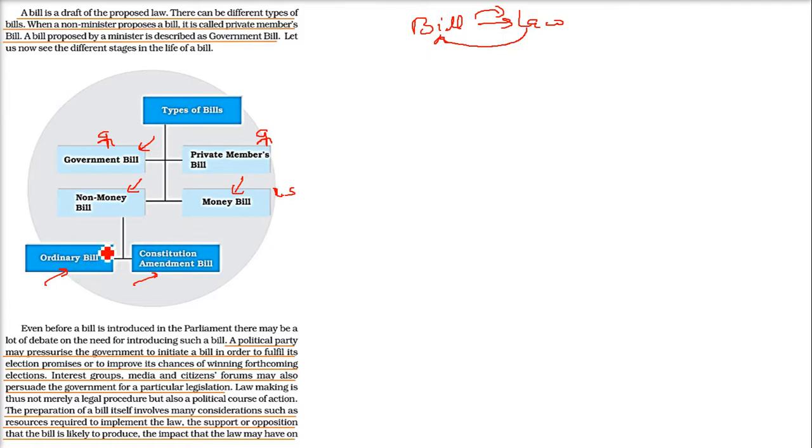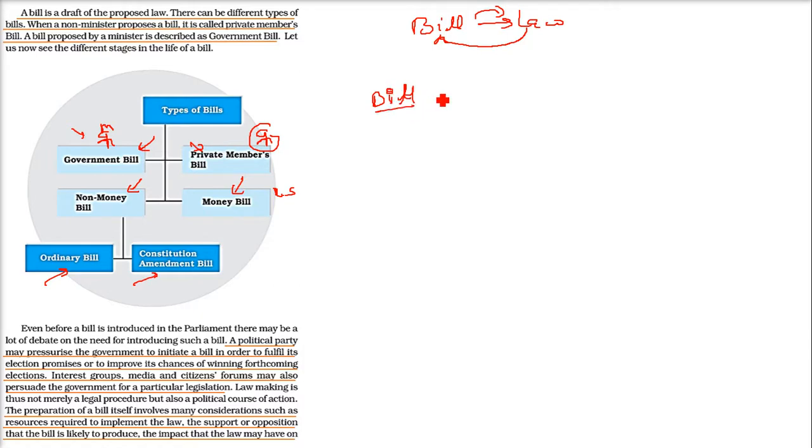When a non-minister proposes a bill, it is called a private member's bill. A bill presented by a minister in the government is called a government bill. So a political party, how do you know that this bill is going to come?